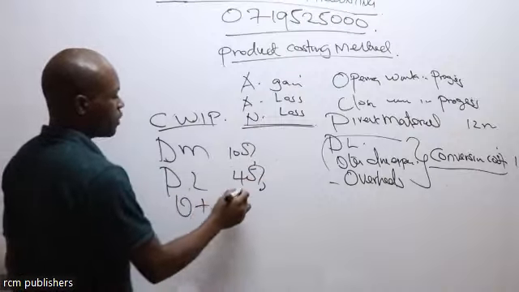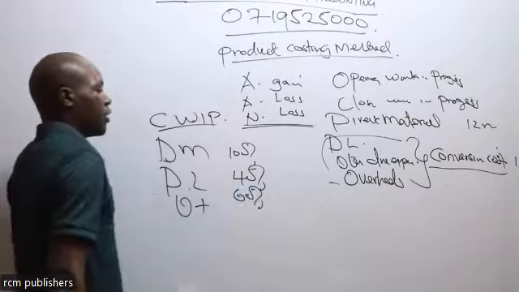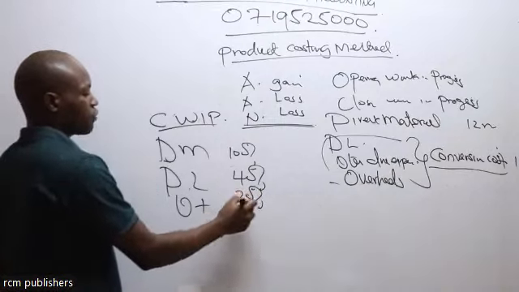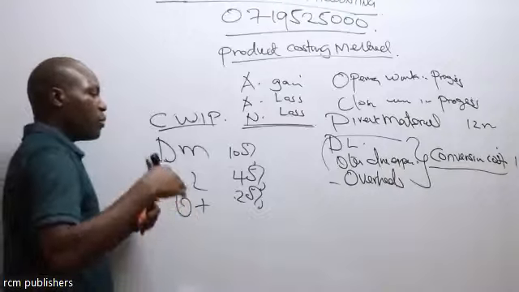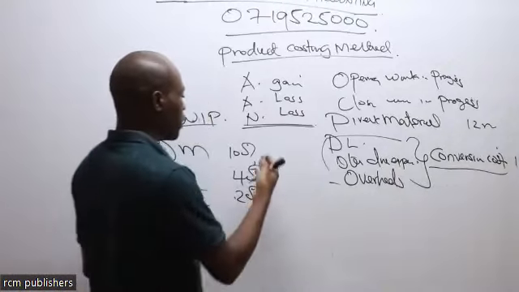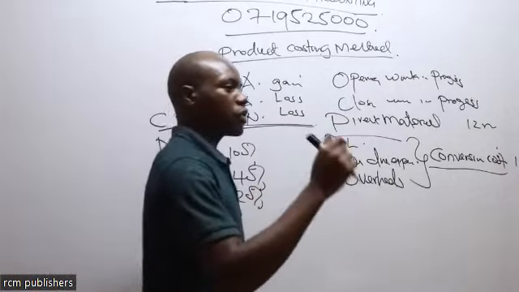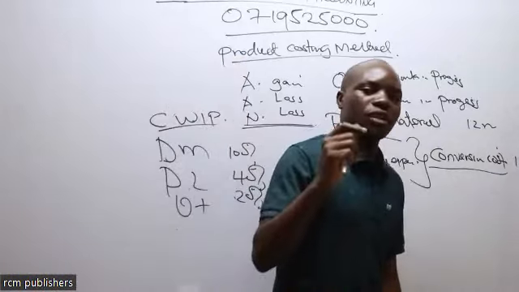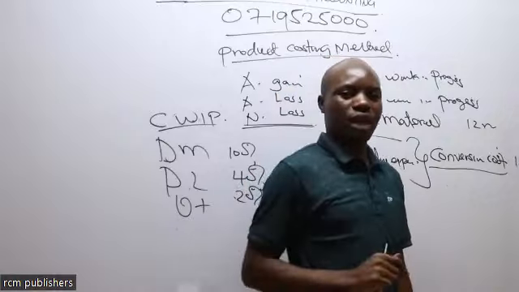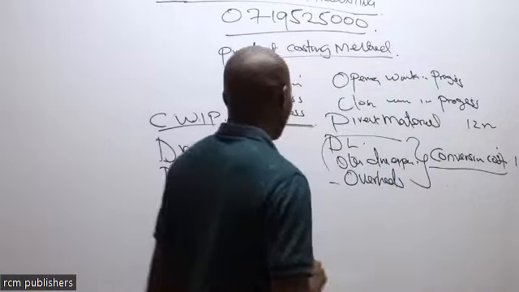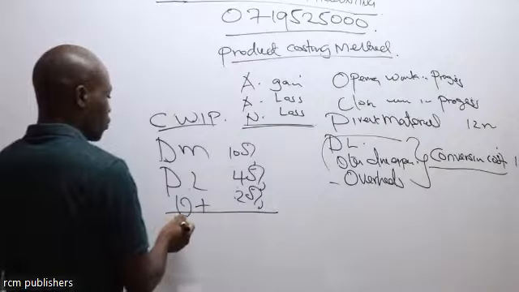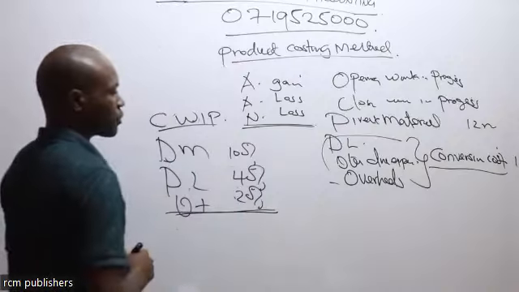Then overhead is 60% complete, or even let's say 20% complete. Are you able to give us the cost? If you are given the cost and you are given these percentages, are you able to give us the cost of producing such particular goods in that particular period or in that process? That is what we are going to look at.